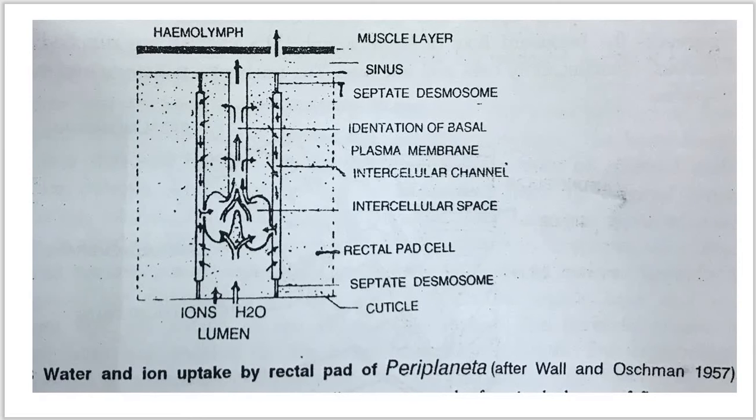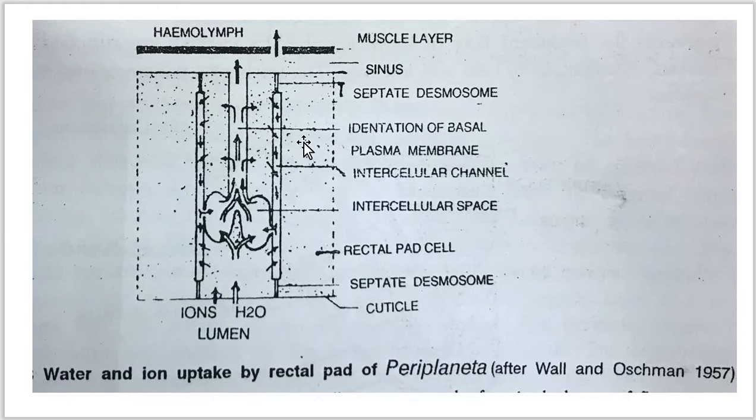So here the intercellular channel is separated from the rectal lumen as well as from the subepithelial sinus by the desmosomal connection or by means of septa. Here you can see the musculature or muscular layer, here forming the sinus, and here you can see the septate desmosome which connects the cells.